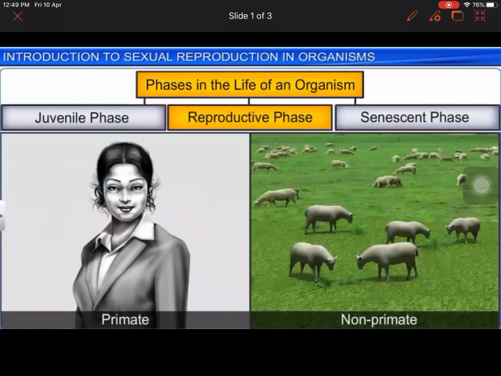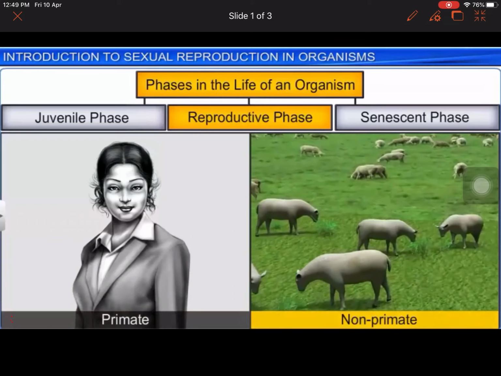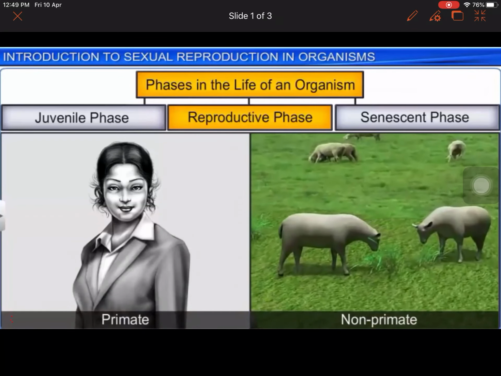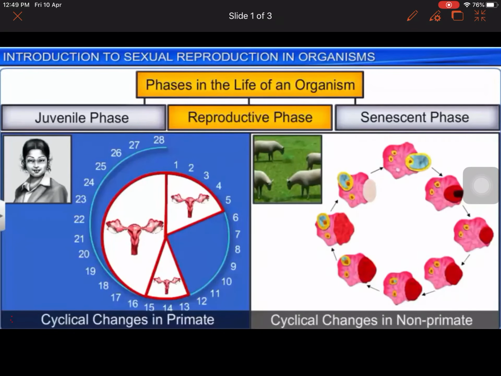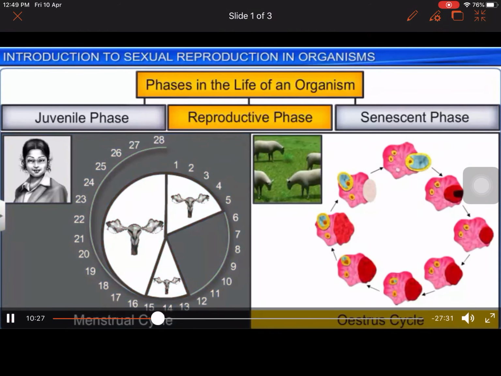Moreover, females of all placental mammals, including primates and non-primates, demonstrate cyclical changes in the activities of their ovaries and accessory ducts, as well as hormones during the reproductive phase. Known as the menstrual cycle in primates and the estrous cycle in non-primates.